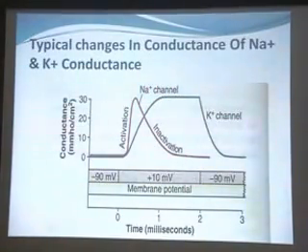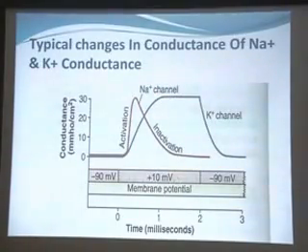On the next step, with the value clamped at 10 millivolt, the potassium channel is activated. We find a slow rise in the potassium current and a continuous flow of potassium is demonstrated.